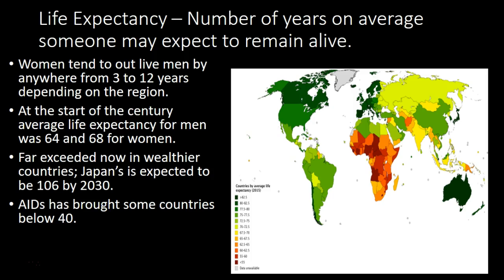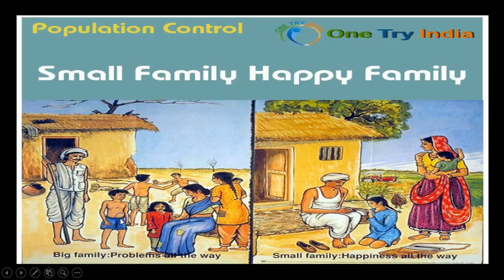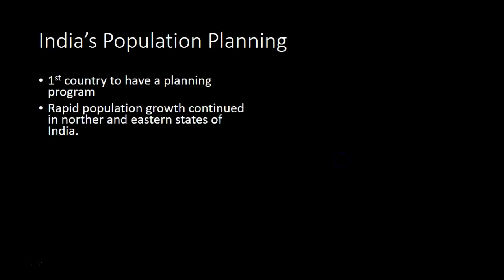And of course, AIDS has brought some countries below 40 as it ravages and causes massive healthcare issues. Now, India, as we talked about population control earlier, did some advertising to try to reduce population. You'll see on the side, "Big families, all the way problems; small families, happiness all the way." To maintain control, they had population planning, and they were the first country to have a planning program.